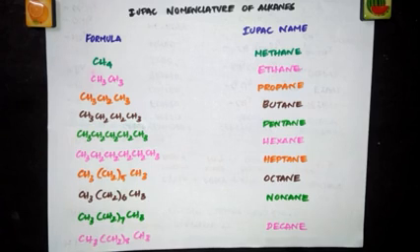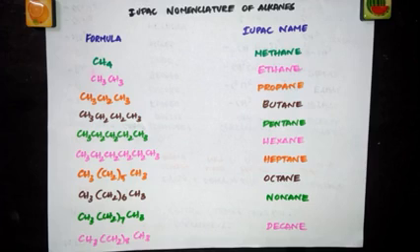So in the IUPAC names of alkanes, we get the name by adding the suffix ane to the word root, which indicates the number of carbon atoms. Let me tell you how we will write that. You have to count the number of carbon atoms so that you can decide on the word root, and then since these are all alkanes, you add the suffix ane.